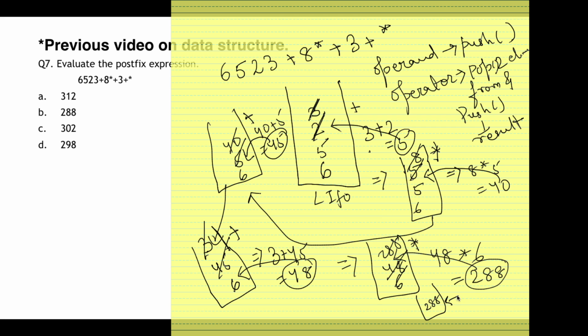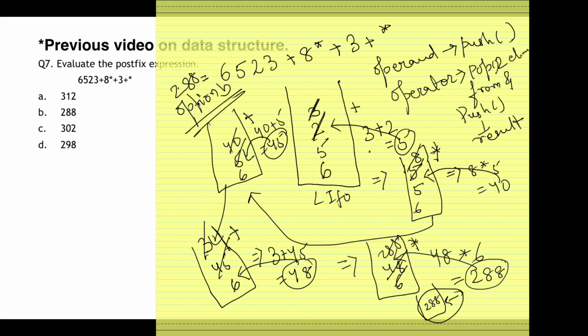So what is the value of this entire postfix expression? The output is 288, which is option B. So 288 is the output of this postfix operation. What I missed out was this plus, which I had missed in the previous video on data structure. So just change the question and you will get the answer.